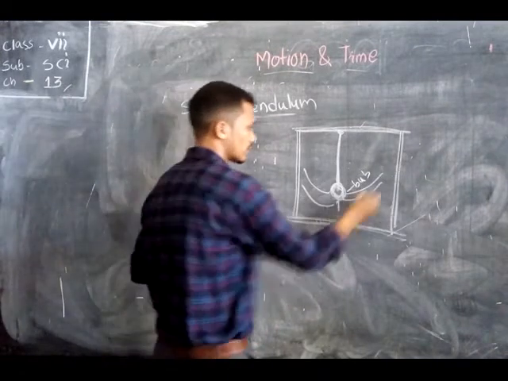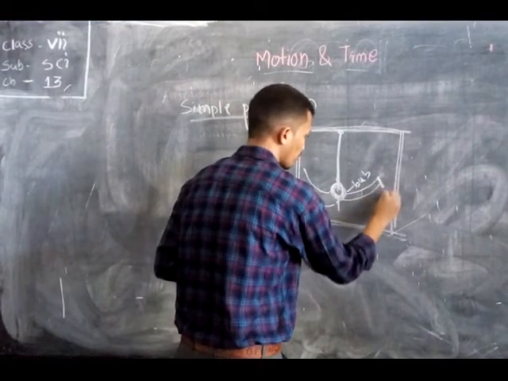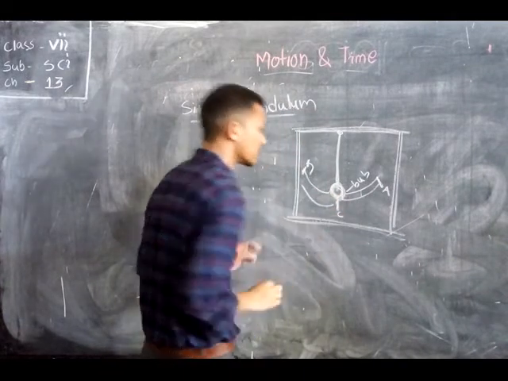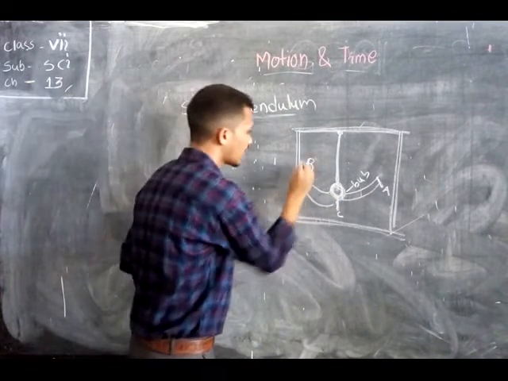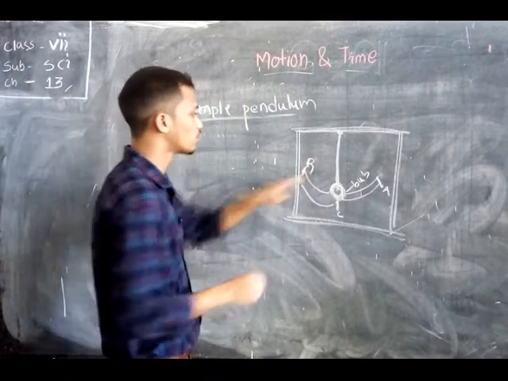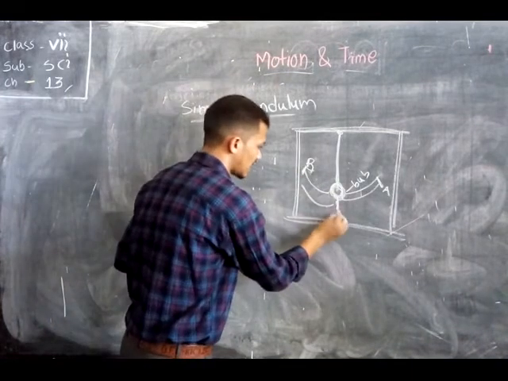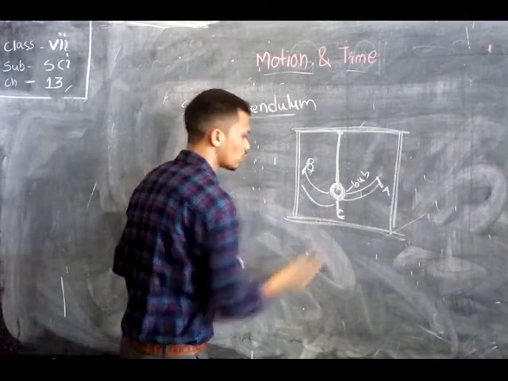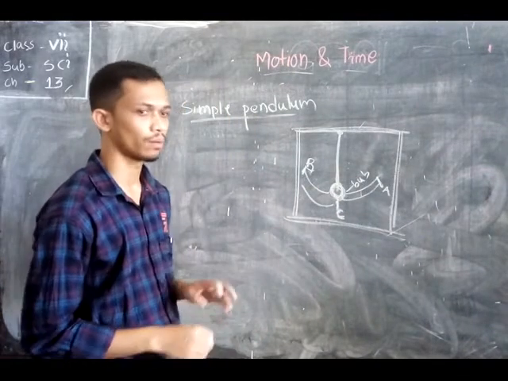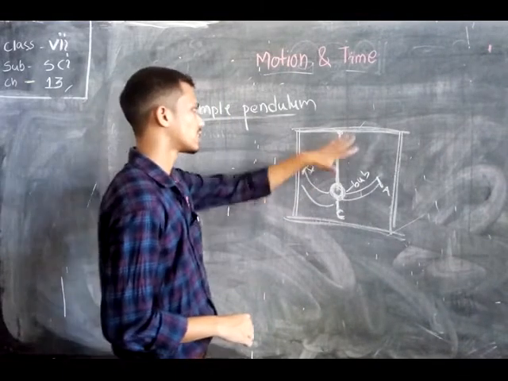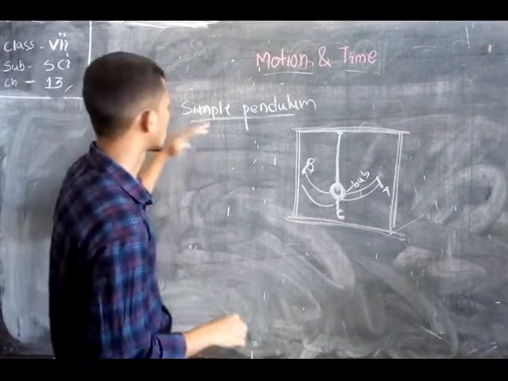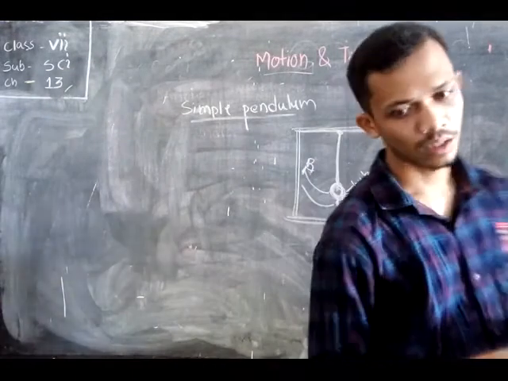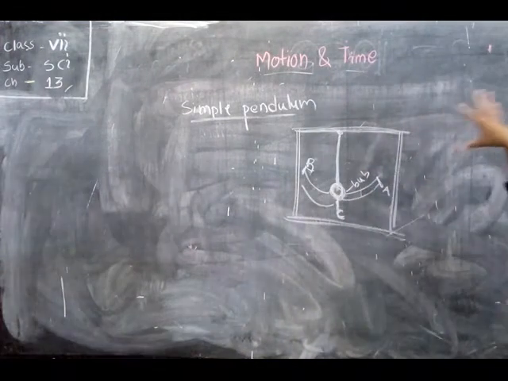Okay, so here if the bob is moved from A to B and C, the two points A and B are the extreme positions of the bob, and C is the mean position, or the rest position of the bob. So this is the normal concept of a simple pendulum. It will be read in more detail in your higher classes as oscillation.